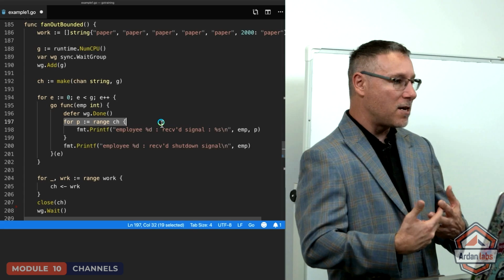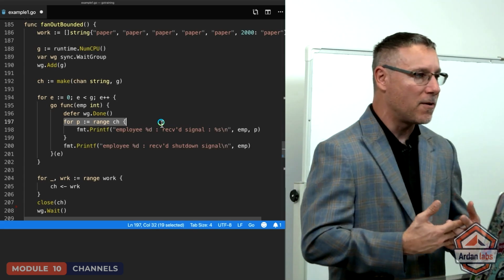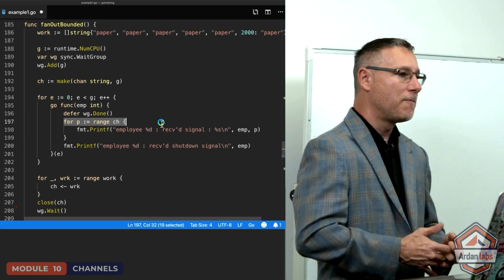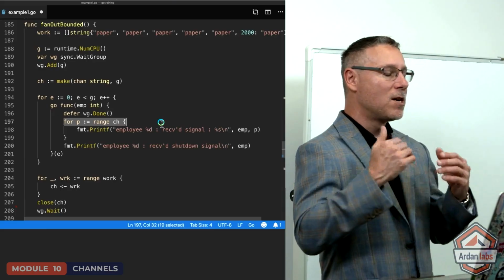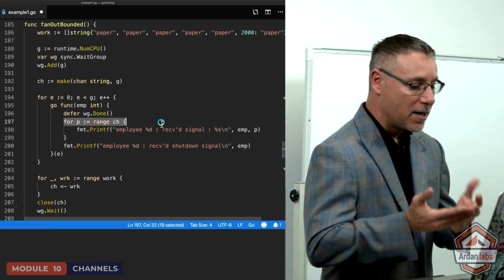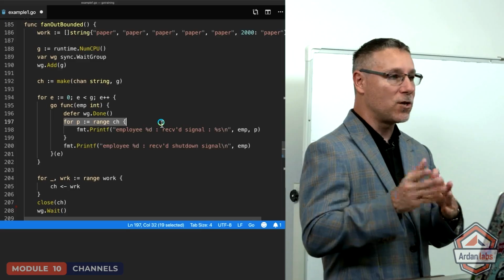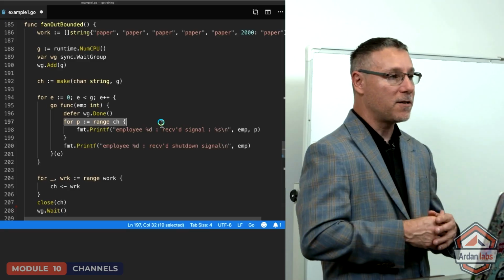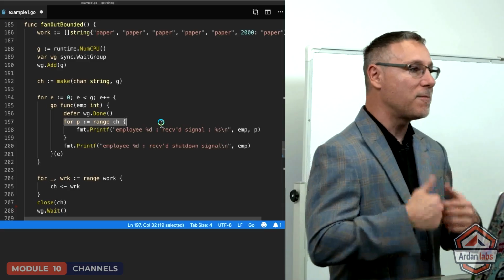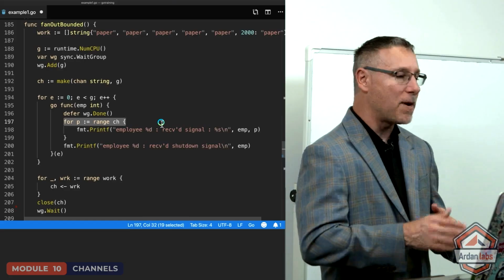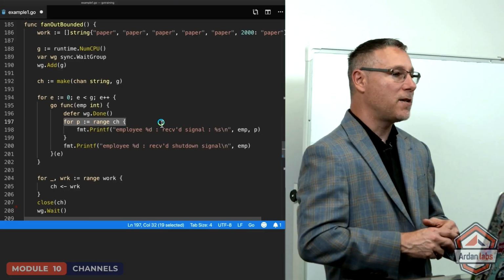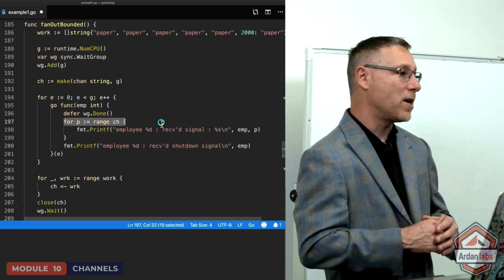But on line 196, you're seeing for the first time here the use of the keyword defer. Defer is just that. What it's saying is execute this statement, but not now. Defer it, in this case, until that function or goroutine terminates. So we're going to decrement that wait group once there's no more work. And that will happen when the for range terminates, and the for range will terminate once we close the channel.